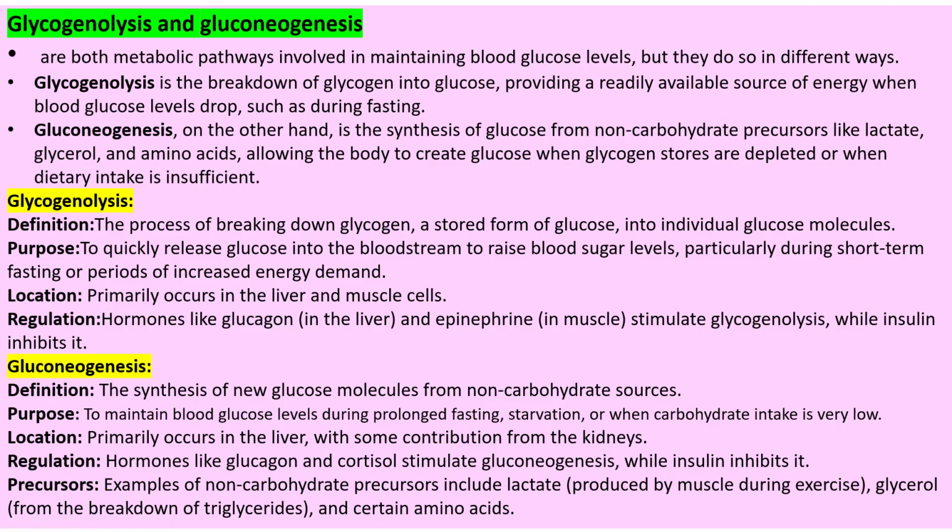Gluconeogenesis is the synthesis of new glucose molecules from where? From non-carbohydrate sources. It happens during prolonged fasting or prolonged starvation, or when the carbohydrate you are taking is not enough for your body. At that time gluconeogenesis happens, and the body makes glucose from non-carbohydrate sources. Most important point: the hormones involved are glucagon and cortisol. Glucagon from the liver, cortisol from the kidney, help in gluconeogenesis.